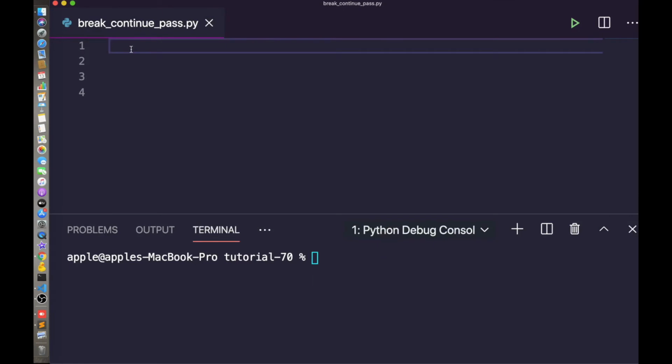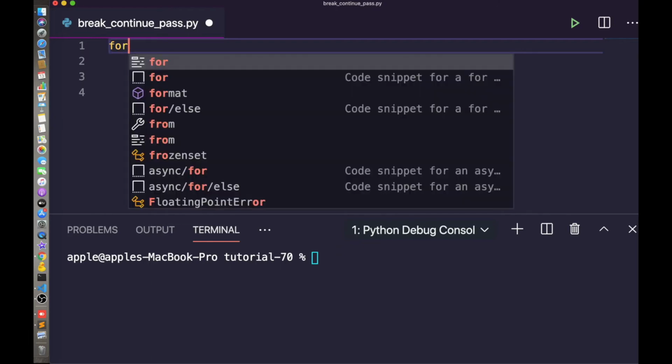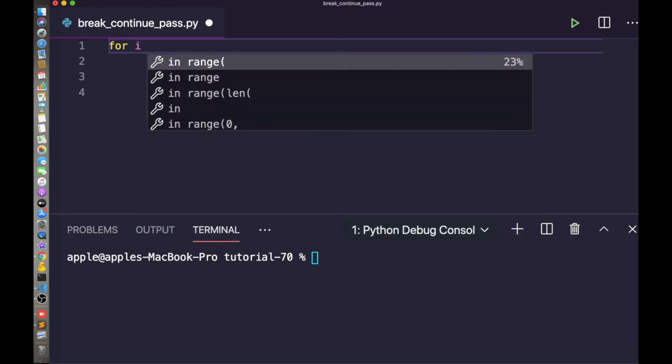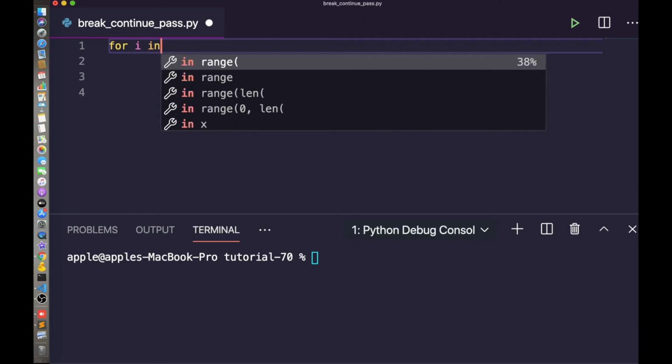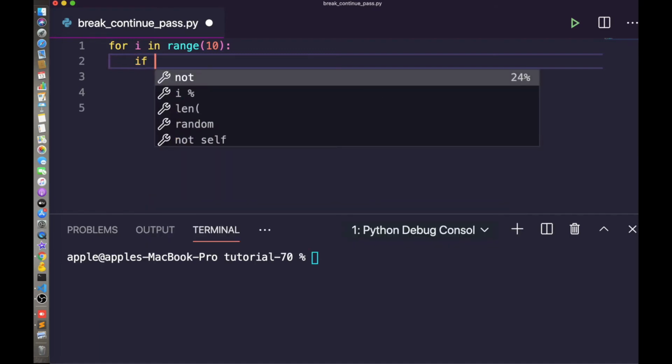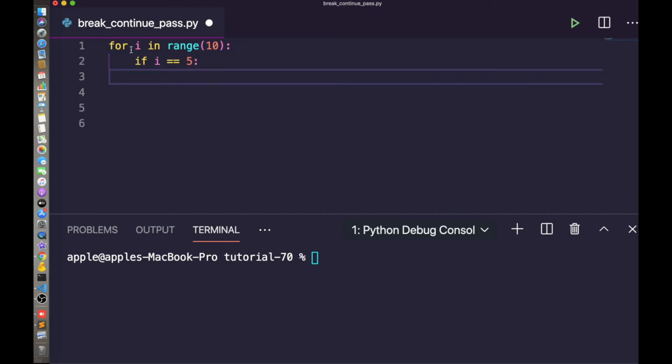Let's take an example of the break statement, right? Let's take an example of a for loop where we want to print the numbers till 5, but we have a list of 0 to 9. So here we can write in range of 10. It means it is 0 to 9. We have the list, okay, but we will do if i equals 5, then it will break.